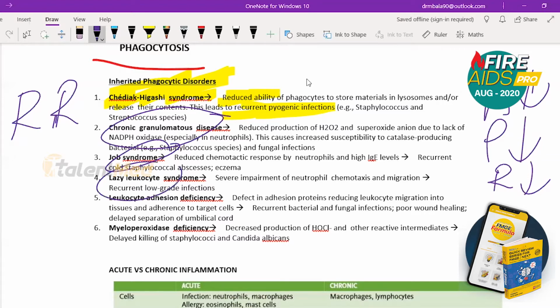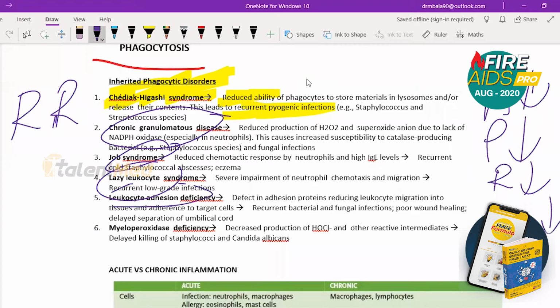Next is lazy leukocyte. What happens here? Reduced movement: the migration of the neutrophils is reduced. So you just get low grade infections because it is lazy, but it will still reach. Slowly they will reach, so the patient is always going to have some low grade fever.